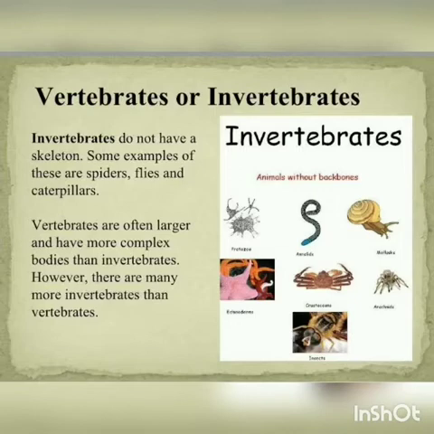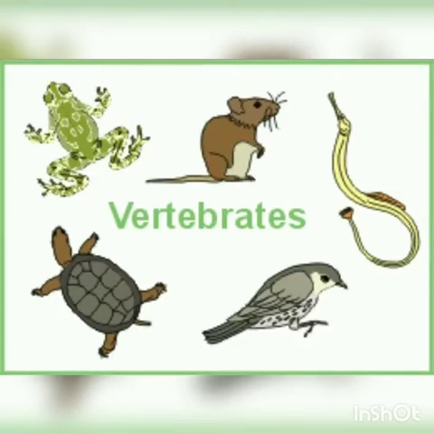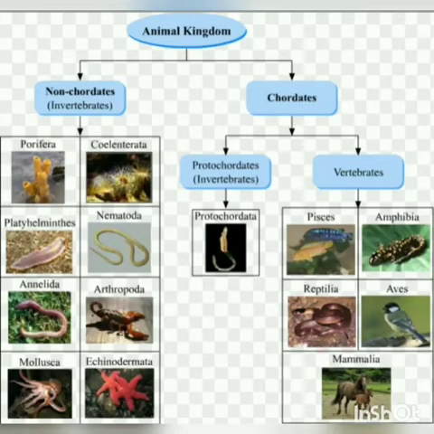So on the basis of the presence or absence of a notochord, that means the vertebral column, animals are also categorized into two major groups, and they are called non-chordates and chordates. Non-chordates means without vertebral column and chordates means with vertebral column.